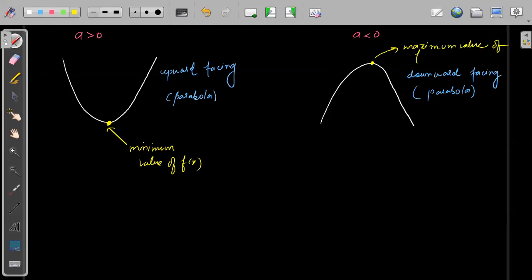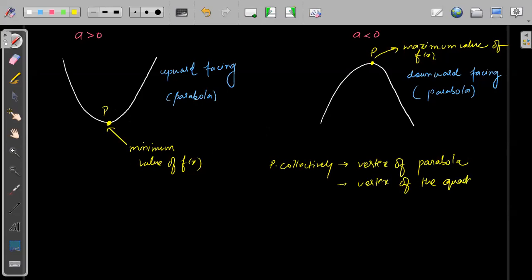Suppose this is point P and this is also point P. This point P, collectively for both, I will call it the vertex of the parabola, or we can also call it the vertex of the quadratic expression.